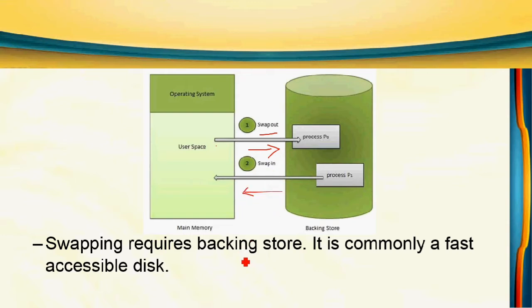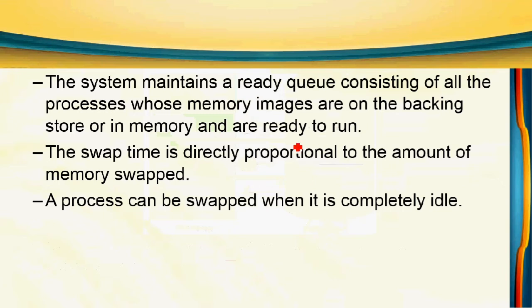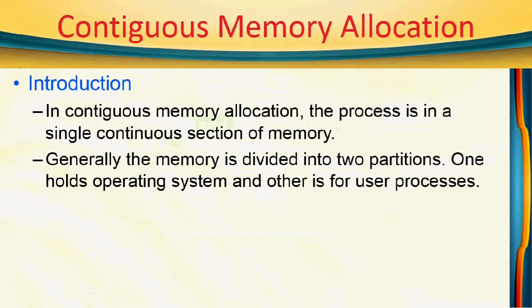Okay. So it requires a backing store. Backing store is nothing but a hard disk. Okay. It is needed for a swapping operation. And then swapping time is directly proportional to the amount of memory swapped. So how much memory we are swapping, that is the size of the process, with respect to that the swap time varies. When we have to swap a process, it should be completely idle. So during execution we should not swap the process. When it is idle we can swap it. Okay, that is swapping.